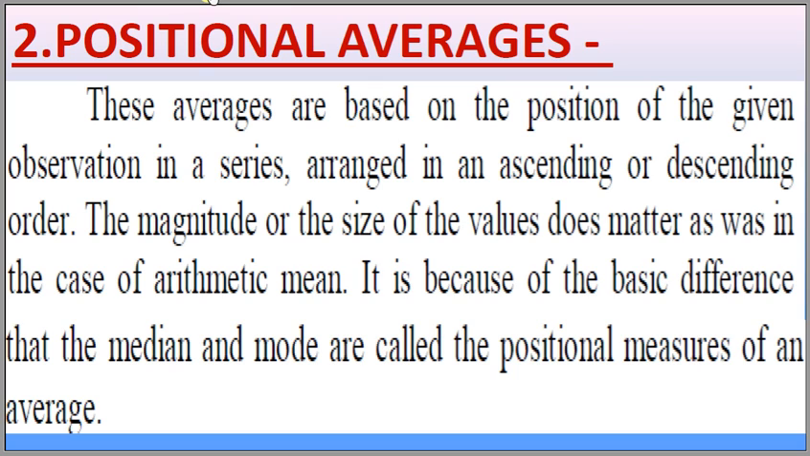Second, let us start with positional averages. These averages are based on the position of the given observations in a series arranged in ascending or descending order, and the magnitude of the size doesn't matter. It is because of this basic difference that the median and mode are called positional averages. In median, first we arrange the whole data in ascending or descending order of magnitude. या तो इनको बढ़ते हुए क्रम में या घटते हुए क्रम में जब हम जमाते हैं, and the middlemost value of the series is called the median. That's why they are called positional averages.